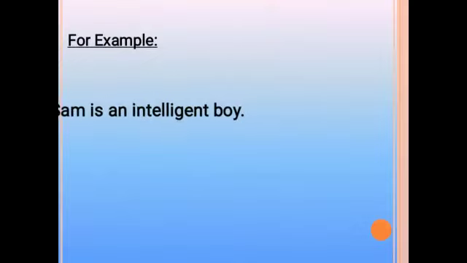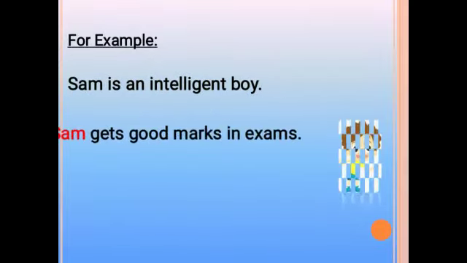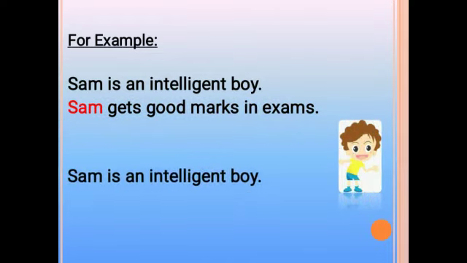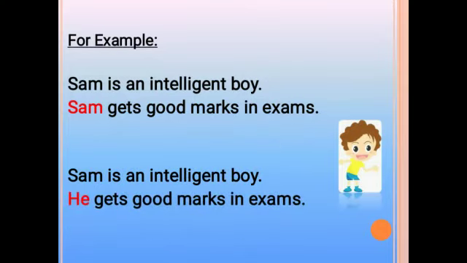Let's see an example. Sam is an intelligent boy. Sam gets good marks in exams. So here, instead of repeating his name Sam, that is noun, we can use the pronoun he. Thus we can say Sam is an intelligent boy. He gets good marks in exams.